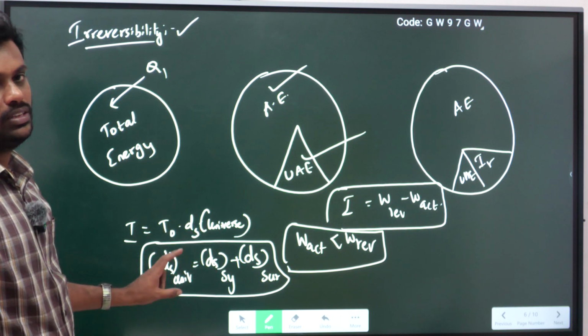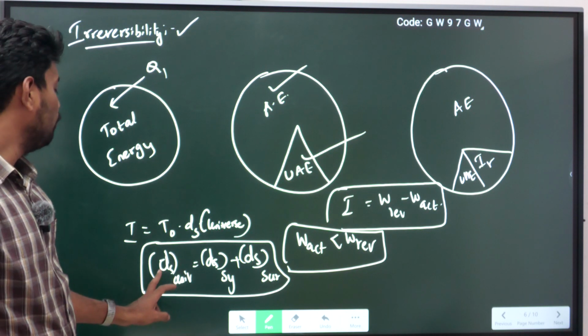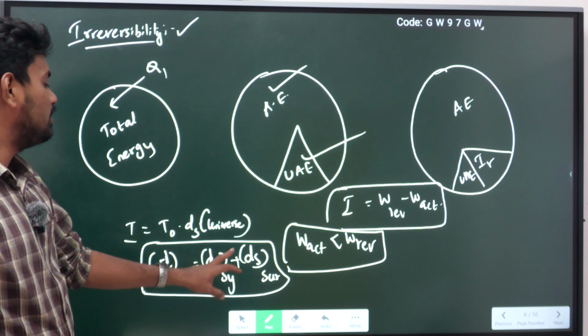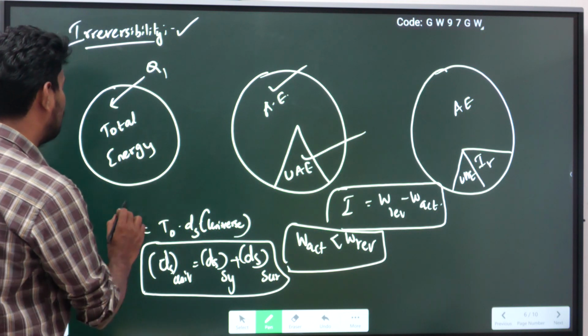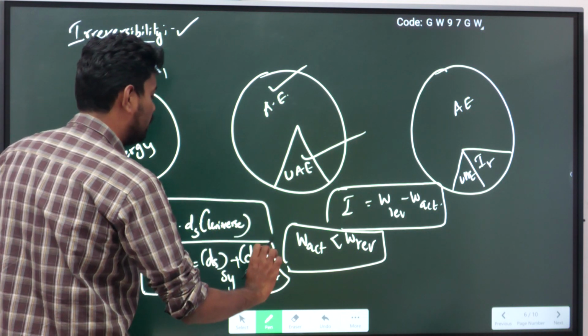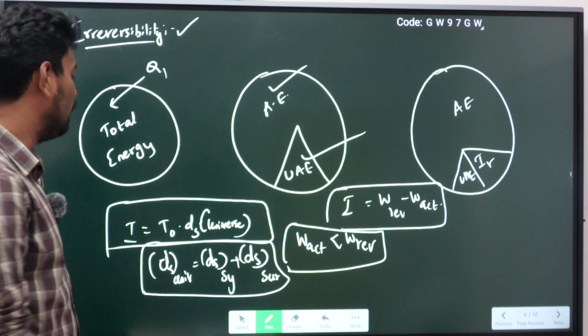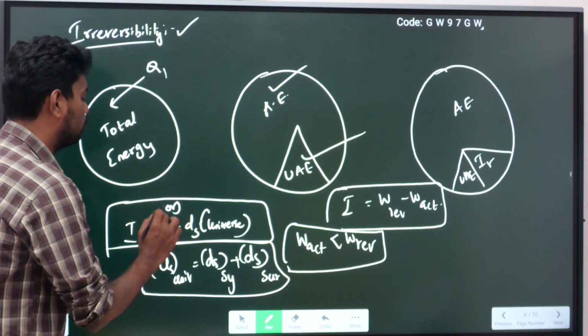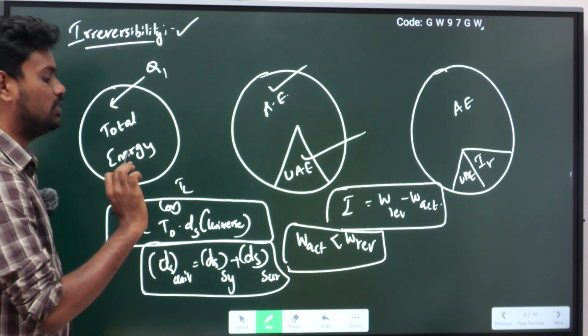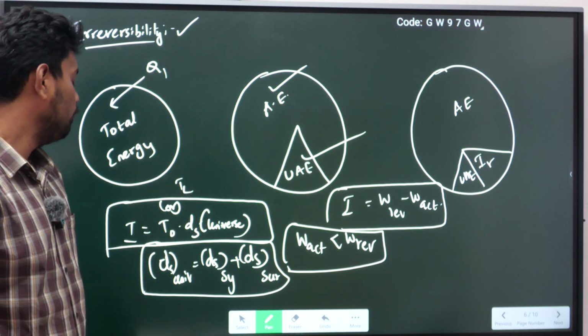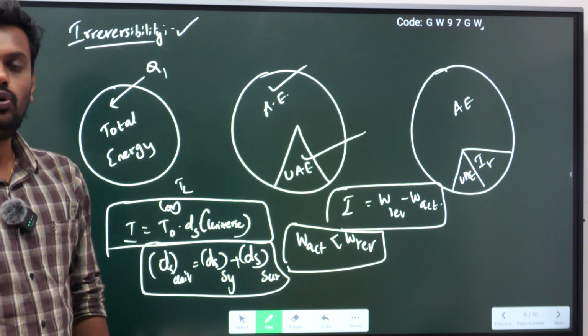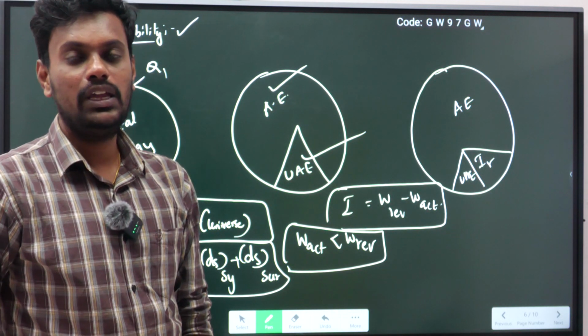Universe means system plus surroundings. So dS universe is equal to dS system plus dS surroundings, and this is the general formula for irreversibility. So I is equal to T naught, or T naught and TL both are the same, into dS universe. This is the formula for irreversibility.